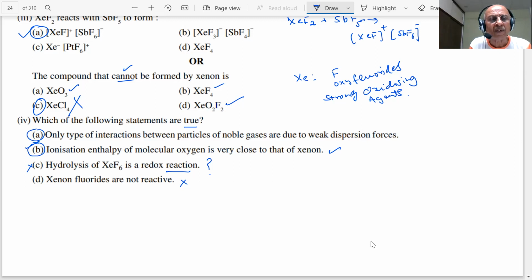So basically, both of these. Which of the following statements are true? Which of the following statements are true? So in such cases, students, we have two possibilities, A and B.